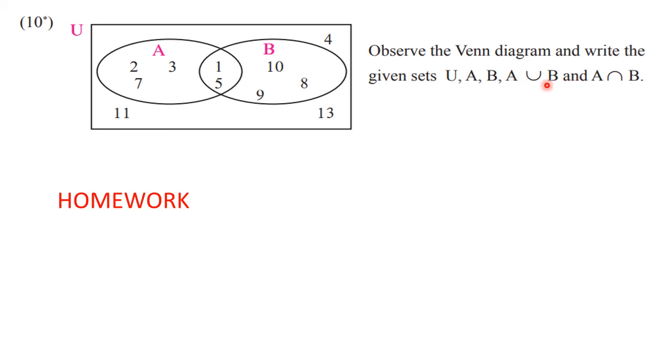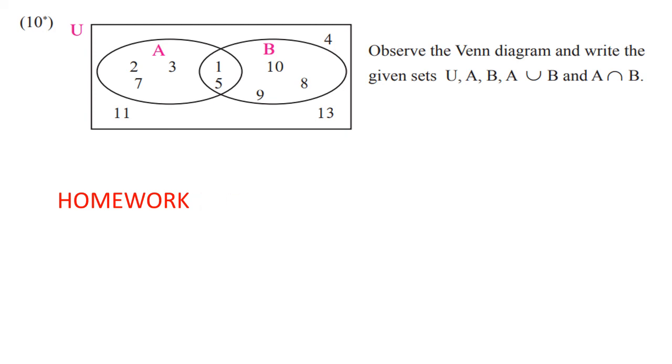Then A union B. That means this particular area, complete, the area formed by these two intersecting circles. So all these elements will give you n of A union B. So which are they? 1, 2, 3, 5, 7, 8, 9 and 10. So that is your n of A union B. And n of A intersection B is the elements from the common part, that is 1 and 5. So it's very easy to write. So all of you please complete it as homework. Okay.